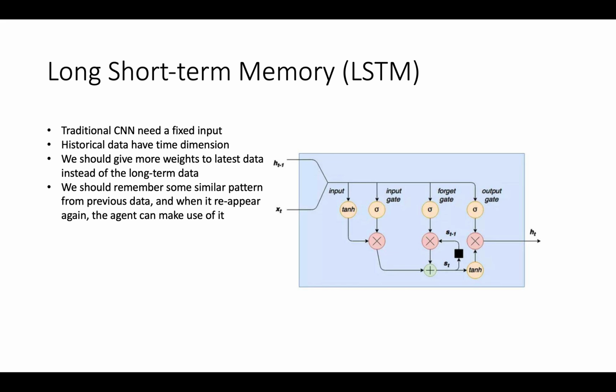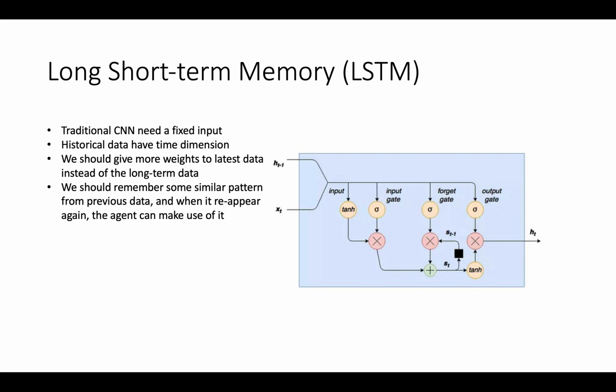And our goal is to give different weights to particular data, because maybe some previous data patterns exist in the past, and then they will reappear again. And these data patterns may still indicate the same results. So we need to find a way to remember such patterns, and when the patterns reappear, we know what may happen.